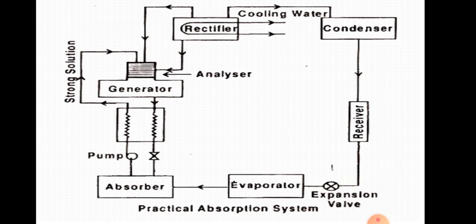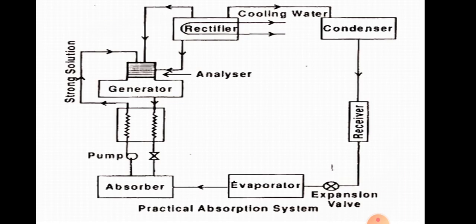So what about the vapor which is separated from the solution? That ammonia vapor then passes through the analyzer. As we know, the analyzer has a function to remove the water particles present in the ammonia vapor. Thereafter the dry ammonia vapor passes through the rectifier, which has a function to remove whatever amount of water vapor is present in the ammonia vapor.